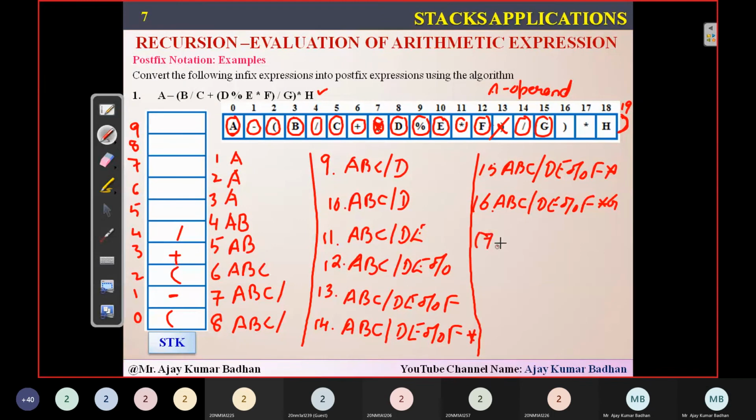Now this is again important. 17th iteration, what is it that you got? Closed bracket. So whenever you're getting a closed bracket, what did I say? Right parenthesis. Until your matching left parenthesis is coming, whatever the operators are there, dump them. So if you see here, the open parenthesis is present here. So before that, we have two different operators. Simply dump them into the expression. ABC slash DE percentage F star G.